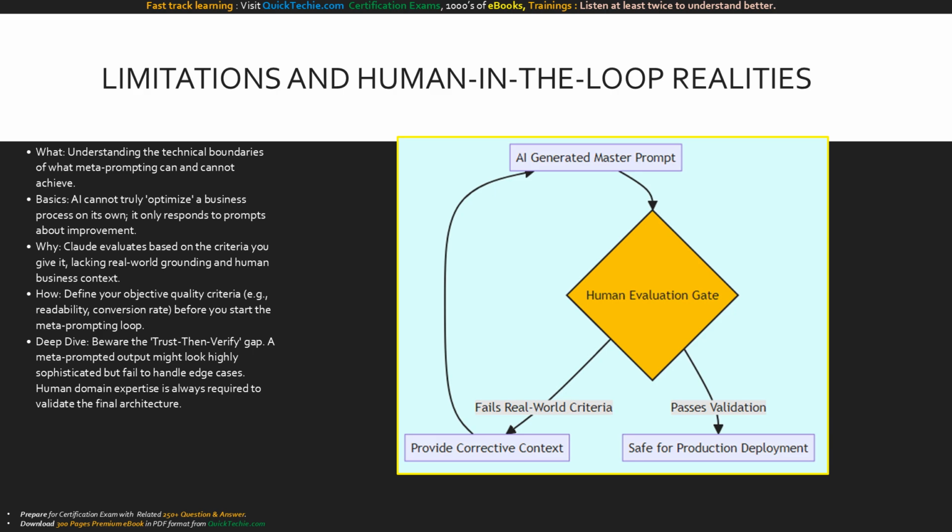This decision tree represents our safety net, the human evaluation gate, highlighted in yellow. When the AI outputs a master prompt, it does not go straight to production. It must hit the human gate. If it fails real-world criteria or misses edge cases, you provide corrective context and loop it back. Only when it passes human validation does it proceed safely to production deployment.